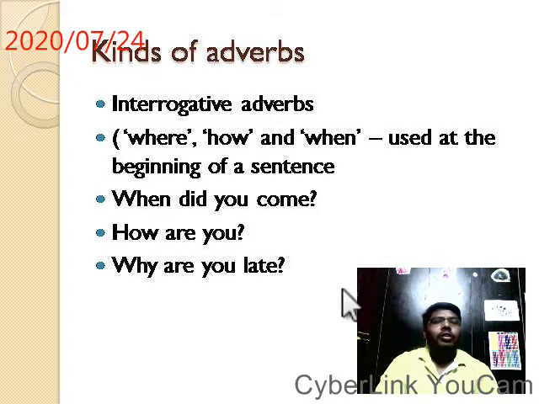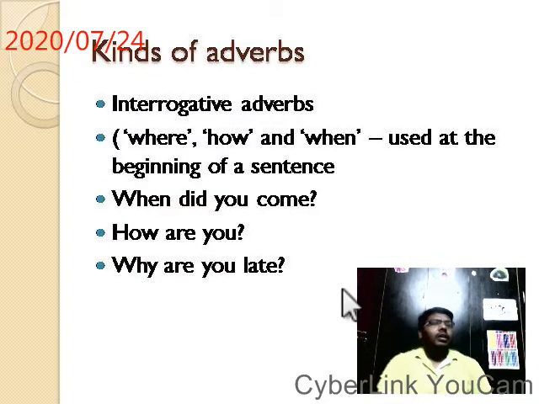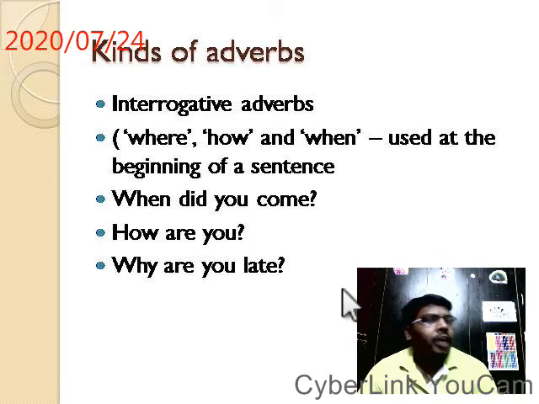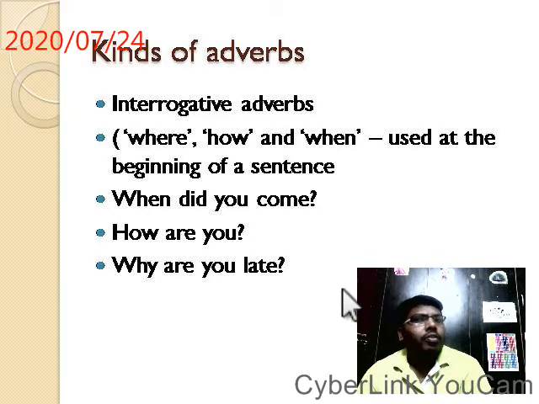So the last kind of adverbs we'll see is interrogative adverbs. Where, how and when are used at the beginning of a sentence. When did you come? How are you? Why are you late?